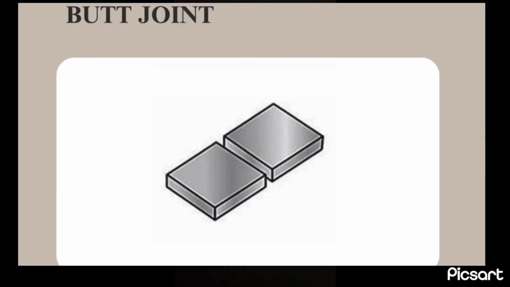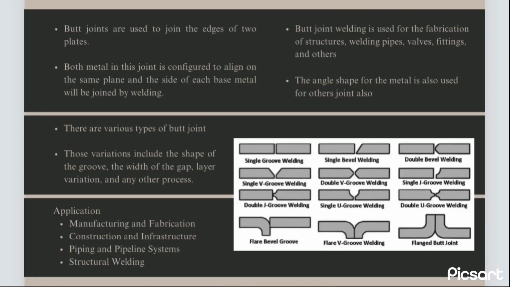The first one is butt joint. Butt joints are used to join the edges of 2 plates. Both metals in this joint are configured to align on the same plane, and the side of each base metal will be joined by welding. Butt joint welding is used for the fabrication of structures, welding pipes, valve fittings, and others. The angle shape for the metal is also used for other joints.